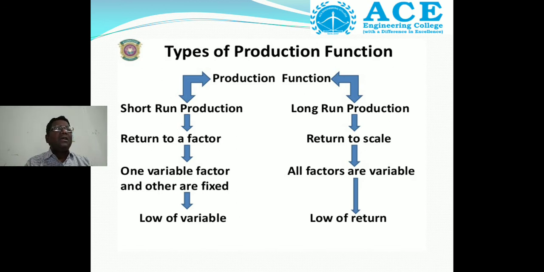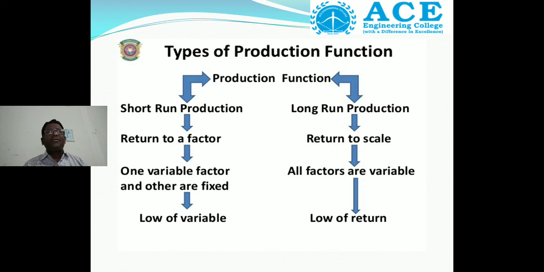Whereas here, the law of returns. So in the short run, what are we deriving? The law of variable proportion, whereas in the long run we are deriving the law of returns to scale. So we classified the production function into two types: short run production function and long run production function.